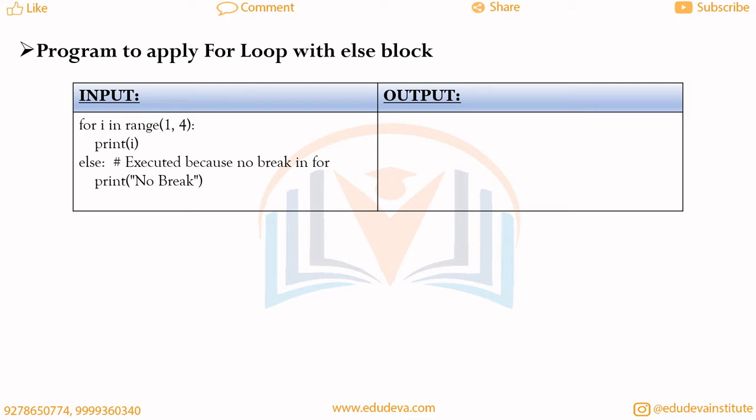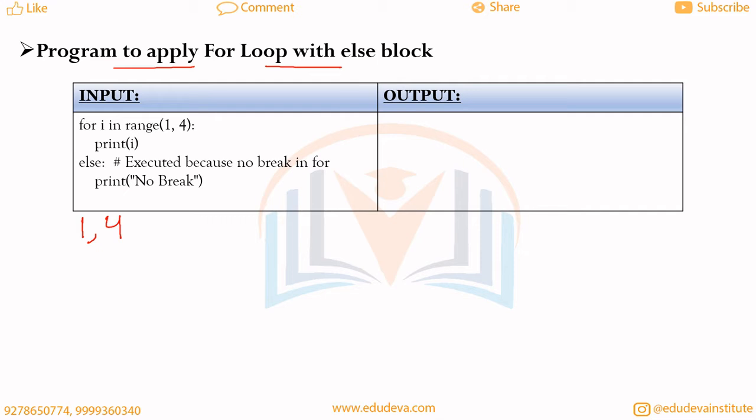In this program, we will try to apply for loop with else block. In the first line, it is given as for i in range. It means the range of the for loop will start from 1 and it will go till less than 4. It means it will start from 1 and go till 3.